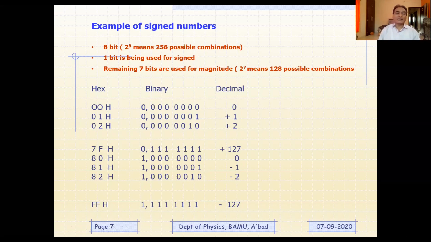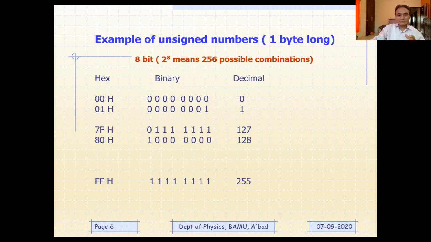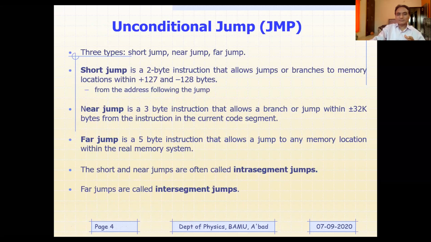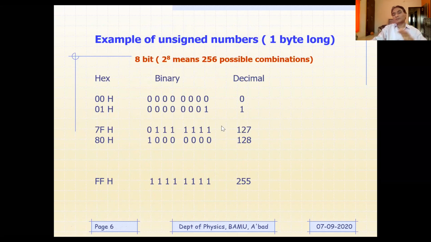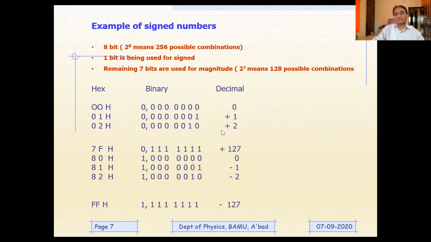So this is how we call it plus or minus 127. That is why, if you remember the first statement, short jump allows branching to locations between plus or minus 127. So this is how the plus or minus 127 can be done.